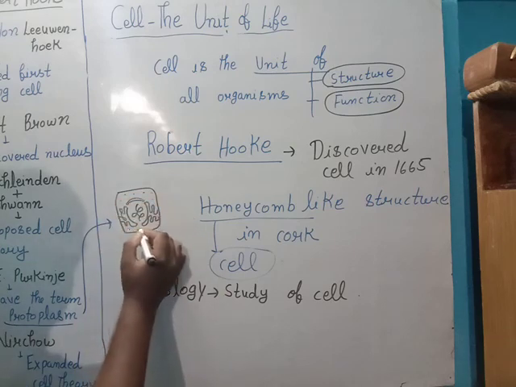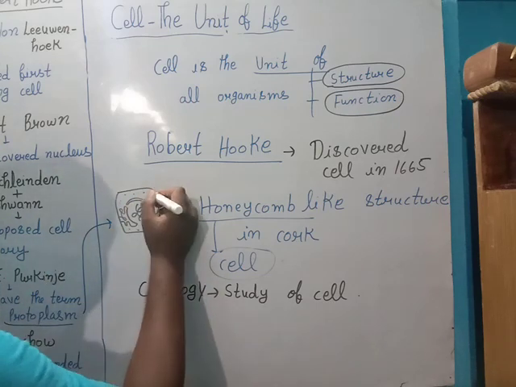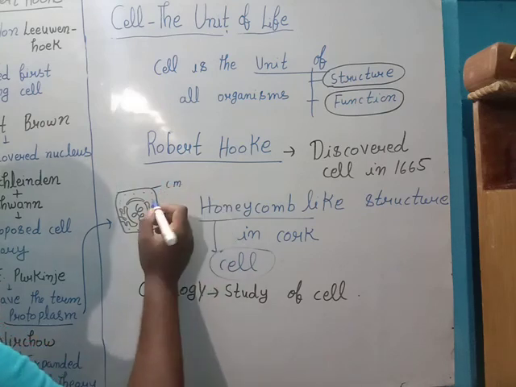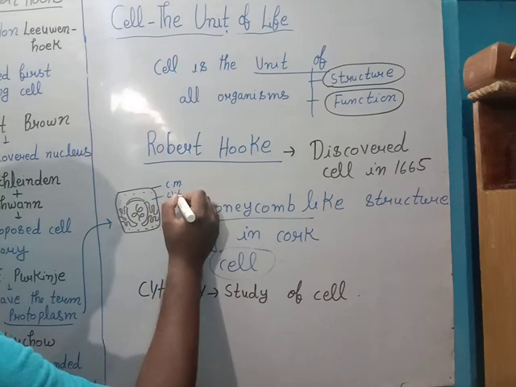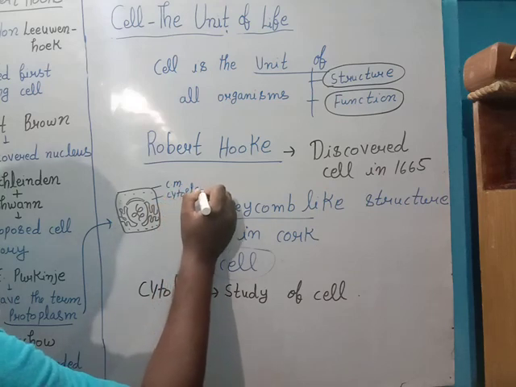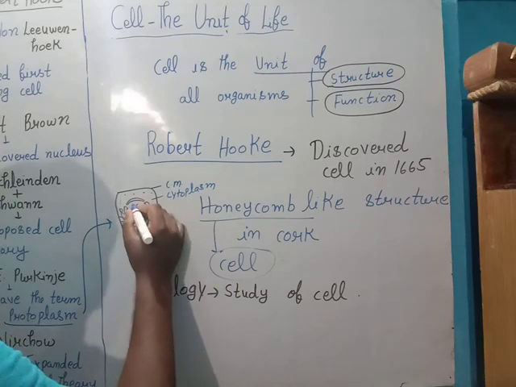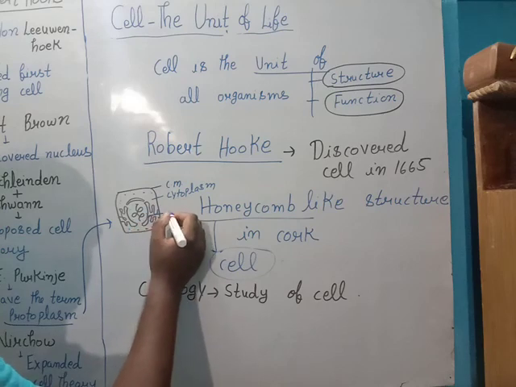Here is cytoplasm. This we call cell membrane. We can also call plasma membrane. This one we call cytoplasm. And inside the nucleus we have a nucleoplasm, and this structure we call nucleus.